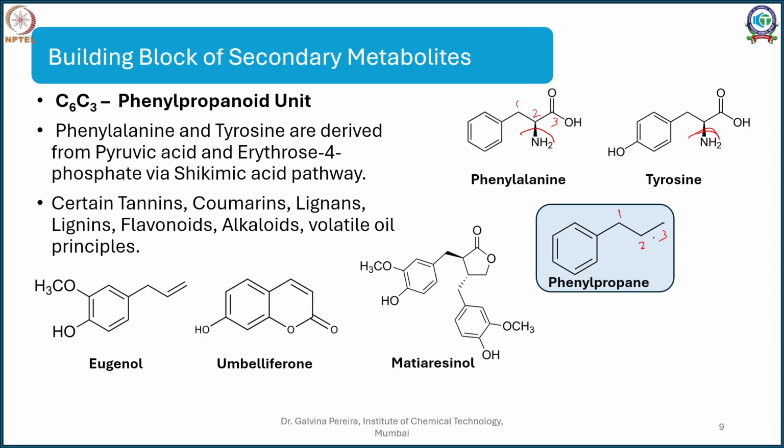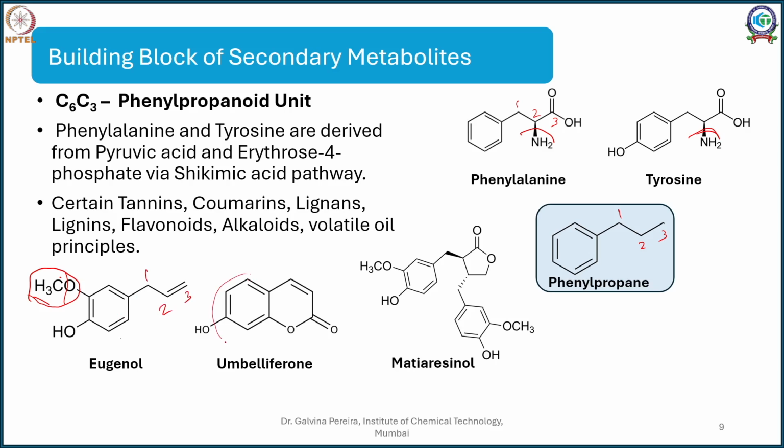Now in nature there are abundant examples of phenylpropane derivatives. We just saw an example of eugenol, where we said this methoxy is contributed by SAM, that is S-adenosyl methionine, especially the methyl group. But the other part of it is clearly a phenylpropane. So here you can see one phenylpropane. You can see phenylpropane in your coumarin.